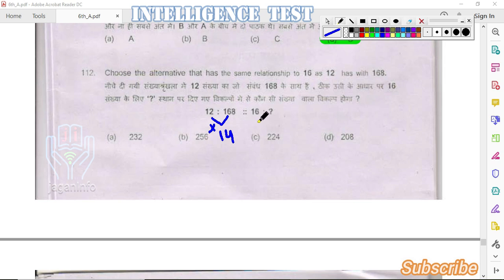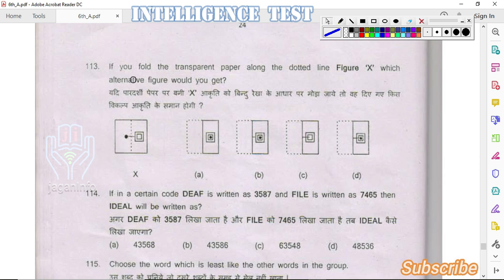In a similar way, to get the number related to 16, we have to multiply 16 with 14. So we get the answer as 224. Option C.